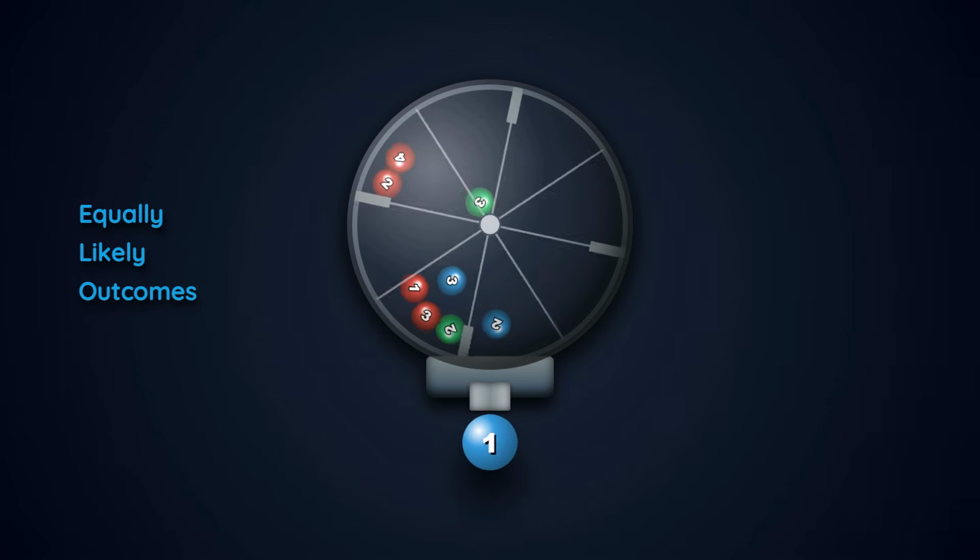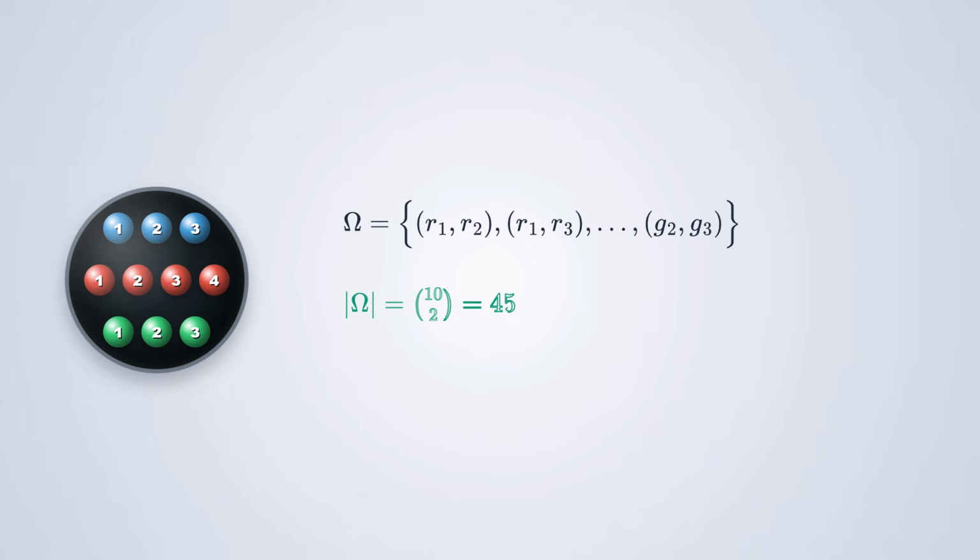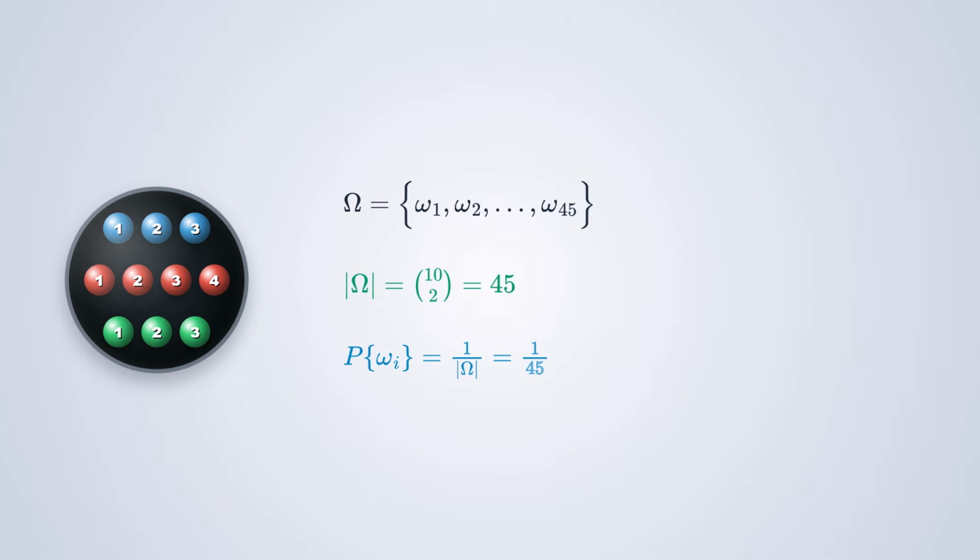With our balls now uniquely numbered, let's look at the entire sample space, omega. Since we have 10 distinct balls and we are choosing 2 of them, we use our combination rule, 10 choose 2, which equals exactly 45 total outcomes. And because every single pair is now equally likely, the probability of drawing any specific omega is simply 1 over 45.